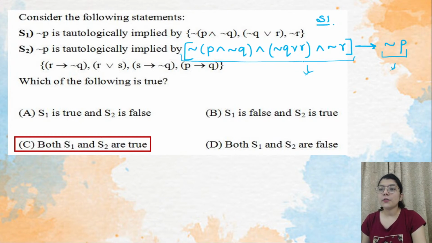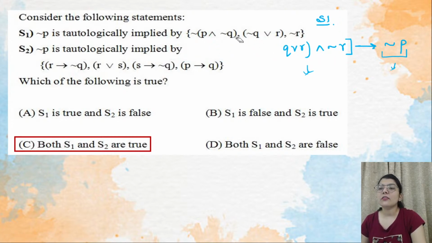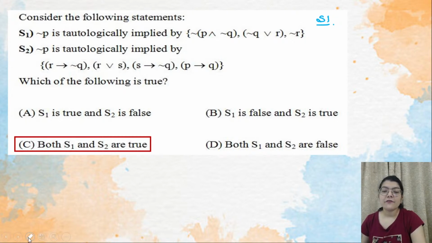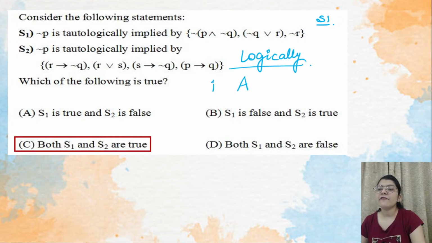So the best thing you can do is just apply the resolution without looking at anything. Now many of you will think, how can we convert this comma into and. So basically whenever you see this word logically implied, it basically means that they are talking about if A then B.